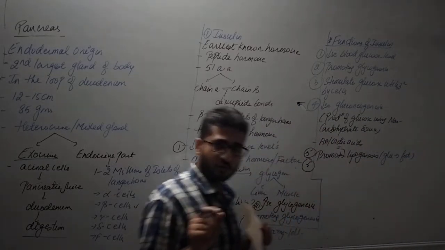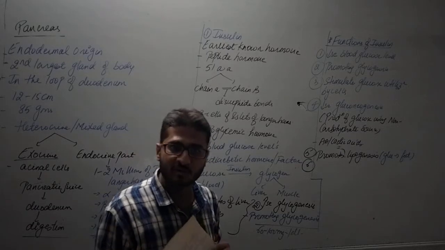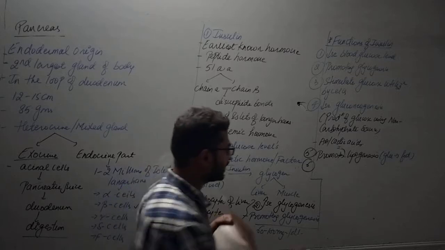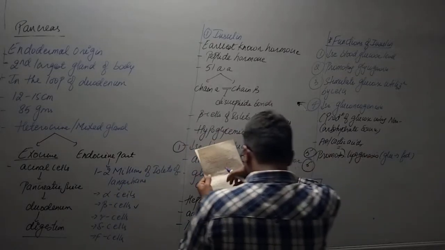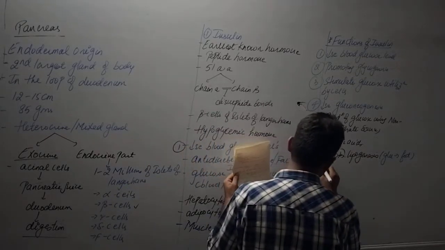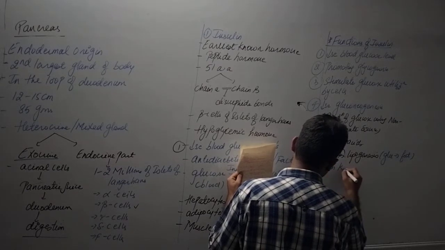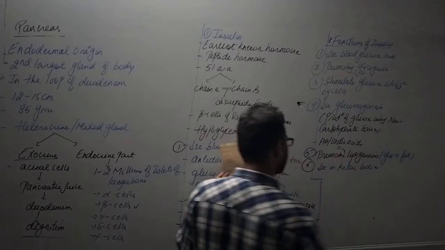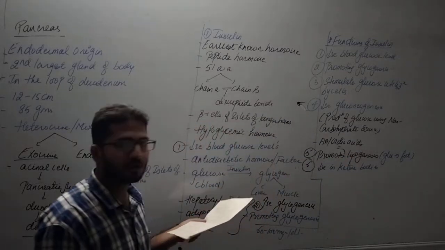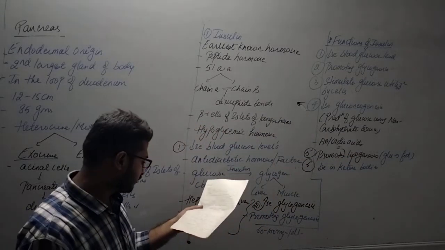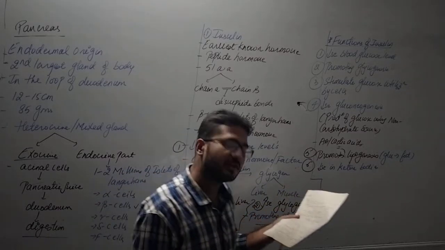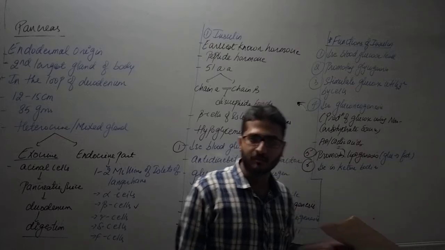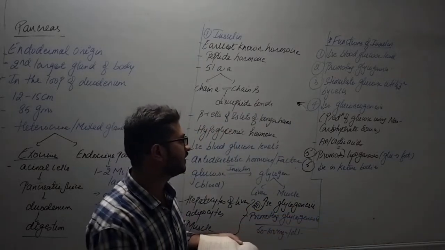And one more thing you need to remember: if there is more accumulation of fat in the body, ketone bodies also form. They are formed by the breakdown of these fats. So excess glucose is converted into fat, that is lipogenesis, and there is a decrease in the number of ketone bodies, right?